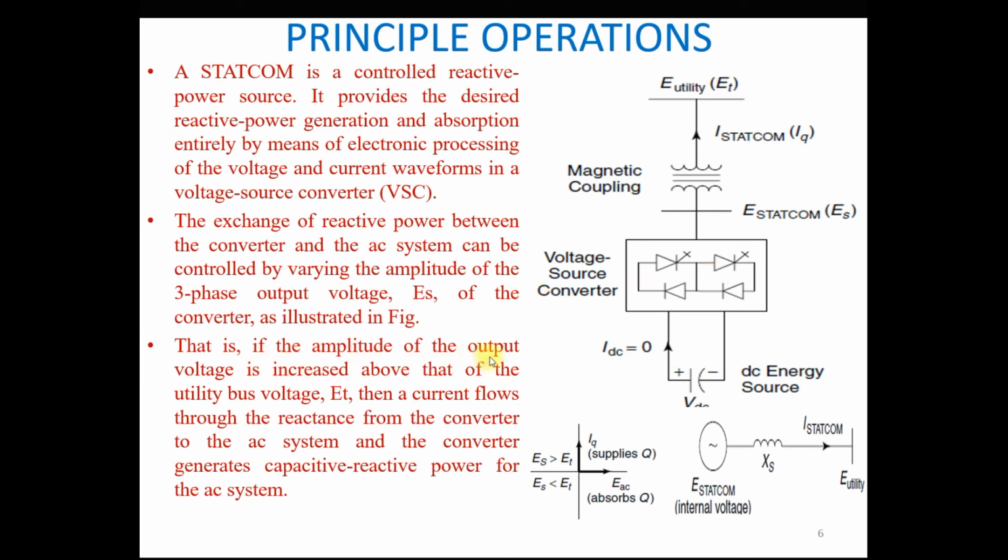The same explanation is given here: if the amplitude of the output voltage is increased above the utility bus voltage, meaning ES is higher than ET, then current flows through the reactance from the converter to the AC system, and the converter generates capacitive reactive power to the system.